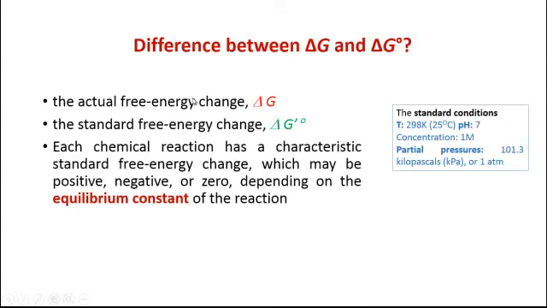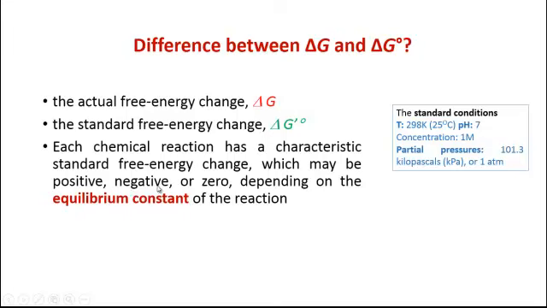We must be careful to distinguish between the two different quantities, delta G, the actual free energy change, and the standard free energy change. So the actual free energy change is denoted by delta G, whereas the standard free energy change is denoted by delta G naught. And whenever delta G naught comes with a sign of prime, it means that we have taken the values of pH and concentration of water as constant. And from now onwards, delta G prime naught will be used to represent the standard free energy change of the reactions.